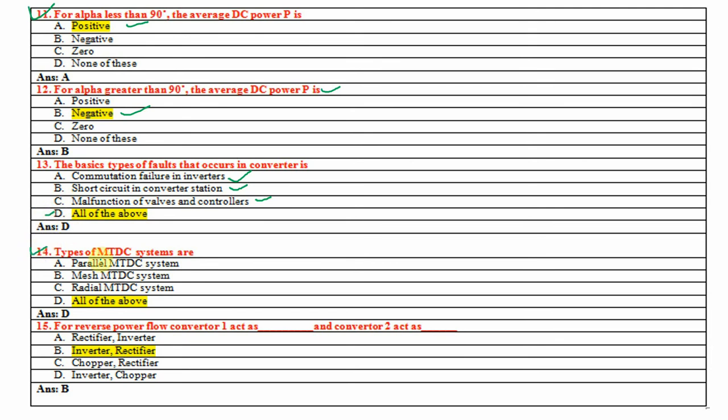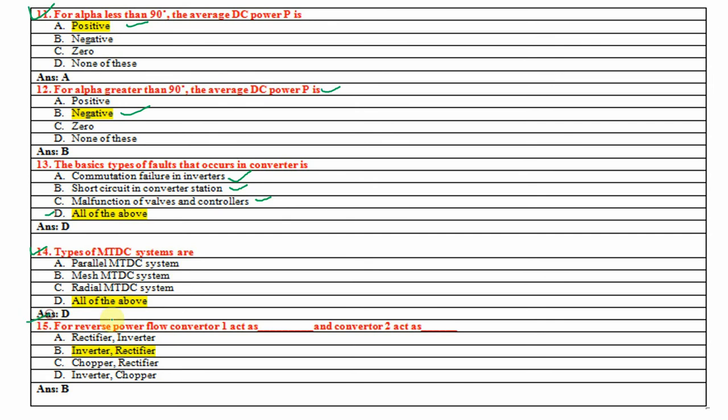Next one is types of MTDC systems are. So parallel, mesh, radial, right? These are the different types of MTDC systems: parallel, mesh, radial. So generally series and parallel are the two types of MTDC systems, and under that they are classified like mesh, radial.